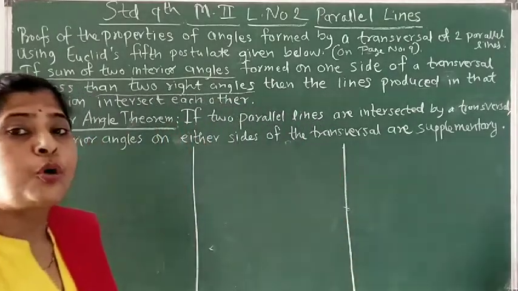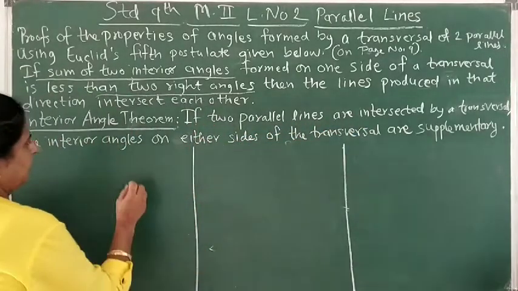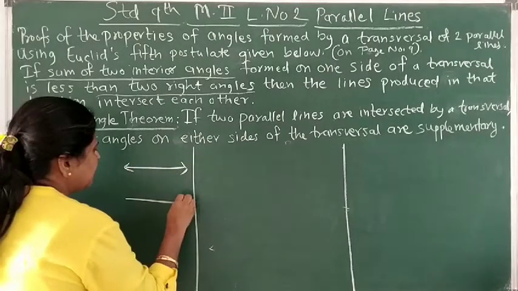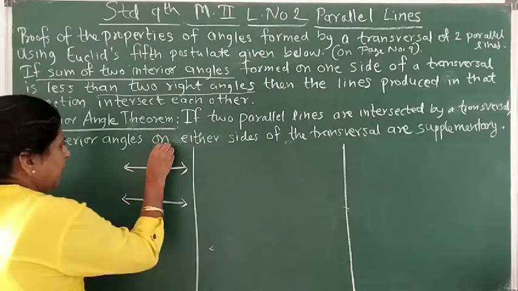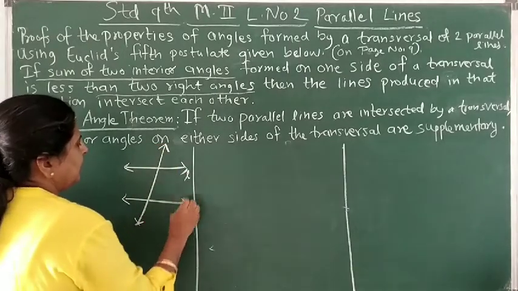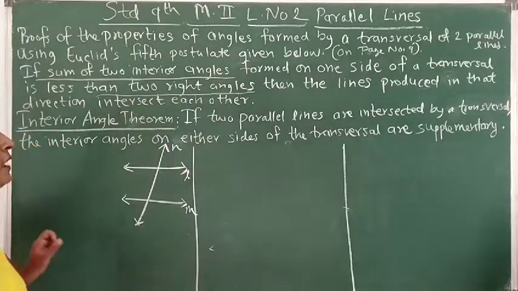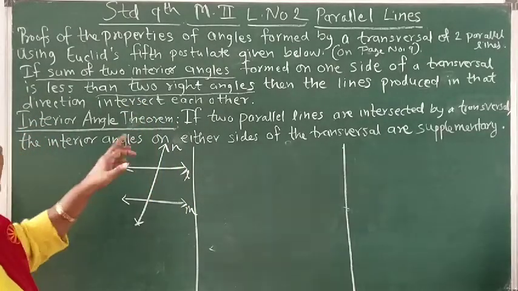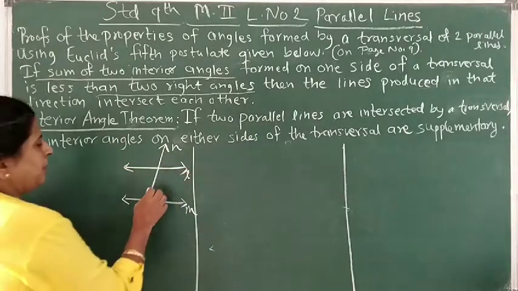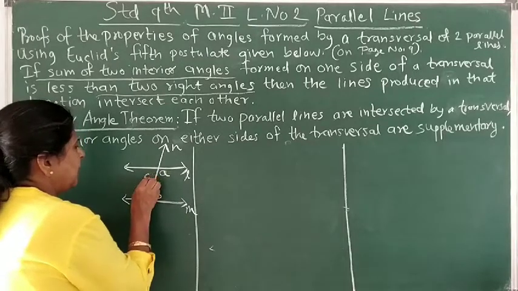Now what do we have to draw to prove this statement? If two parallel lines are intersected, so in the figure we will have two parallel lines, and they are intersected by a transversal. Say lines L and M are the two parallel lines and N is their transversal, and then the interior angles on either side of the transversal are supplementary. So let's name these interior angles A, B, C and D.